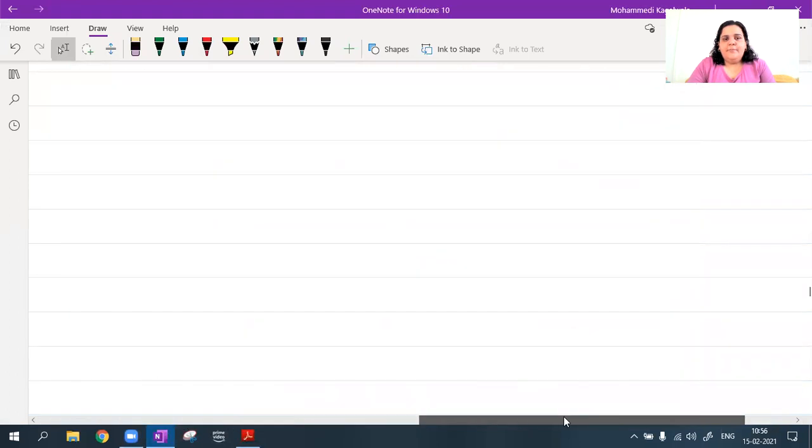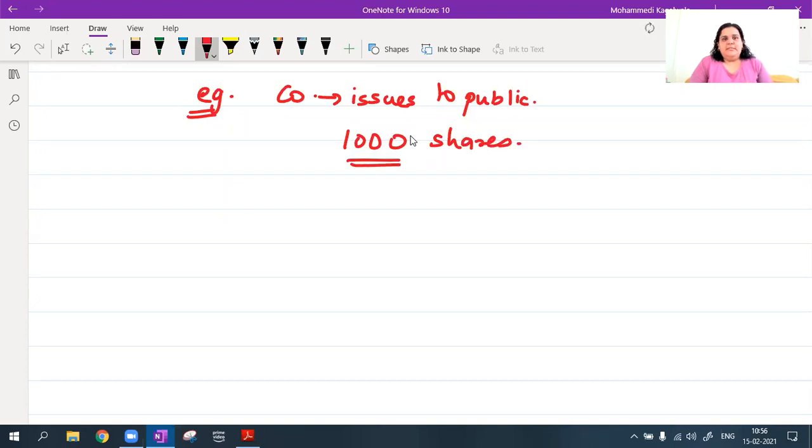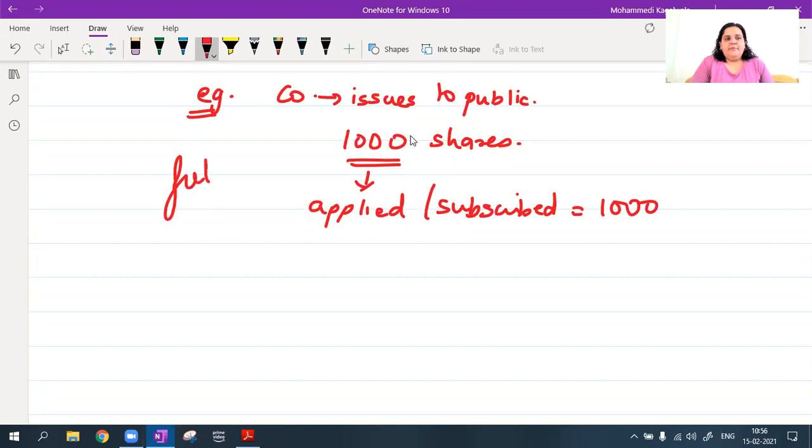Okay, see, with an example, say suppose a company issues to public, company is making an issue of 1000 shares total. कंपनी के पास 1000 शेयर्स हैं टोटल लोगों को देने के लिए, ठीक है, 1000 total shares, and number of shares applied and subscribed comes to 1000. So I will say my company's issue is fully subscribed.